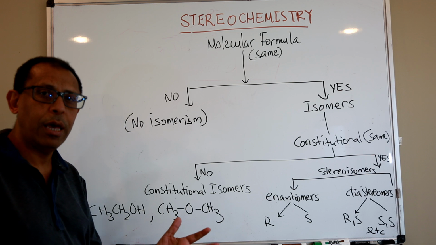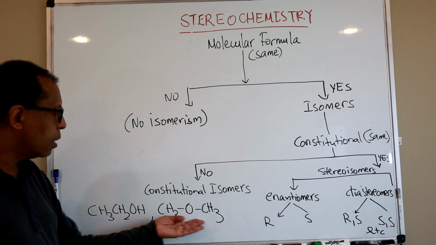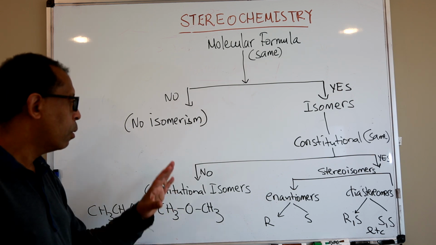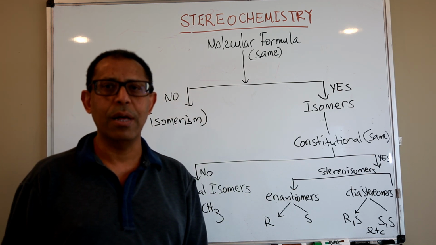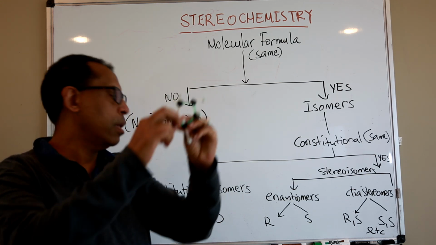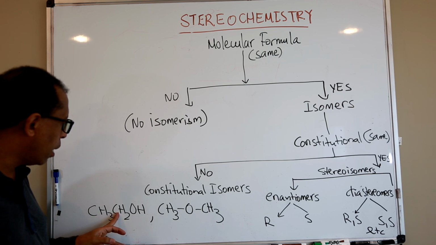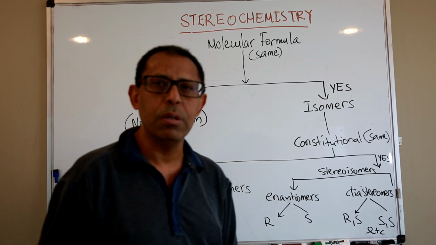This is an alcohol, ethanol, and this is a dimethyl ether. Constitutional isomers do not display the same physical and chemical properties because they are constituted differently: here carbon, carbon, oxygen, and here carbon, oxygen, carbon.